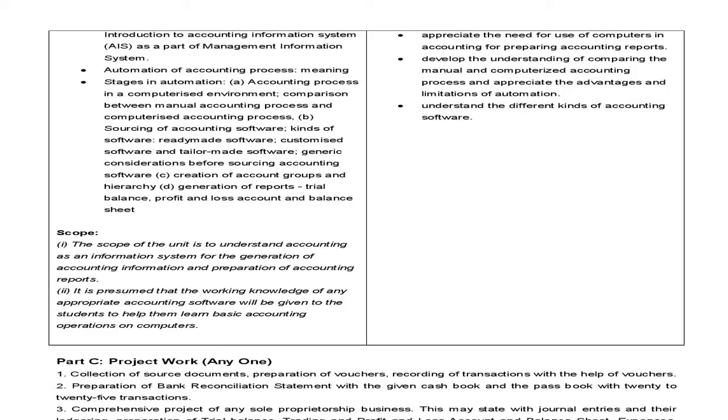Now, after learning the basic concept of computer in accounting, we will start learning different type of systems of accounting such as AIS and MIS and automation of accounting process. So we will learn the meaning of accounting automation process, different stages in automation and different types of software such as ready-made, tailor-made, and at end we will learn the scope of computer in accounting, trial balance, trading and final accounts.